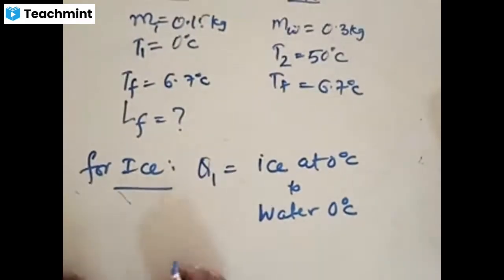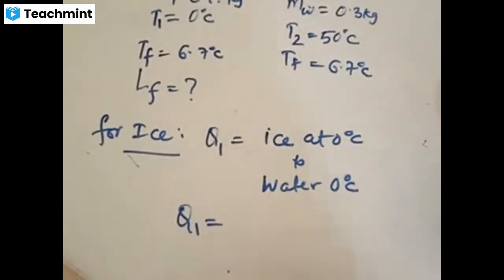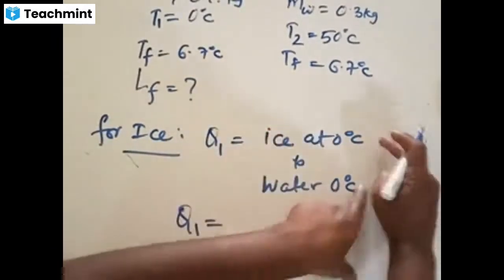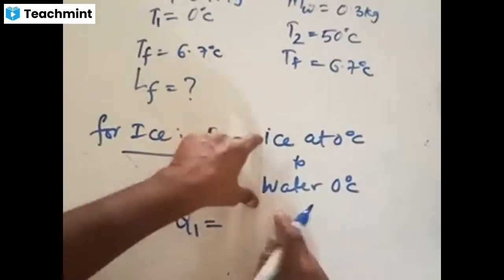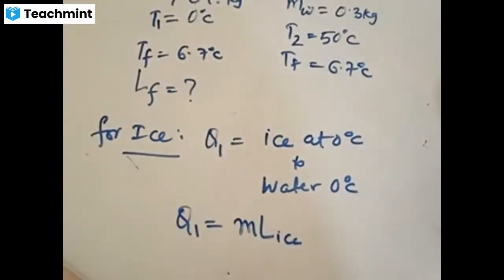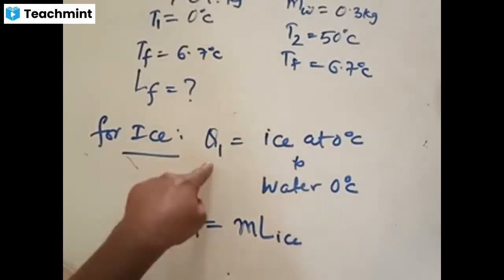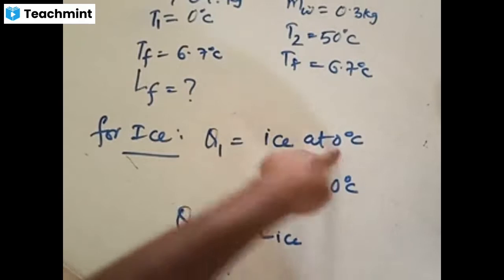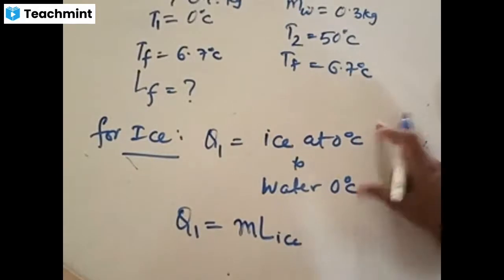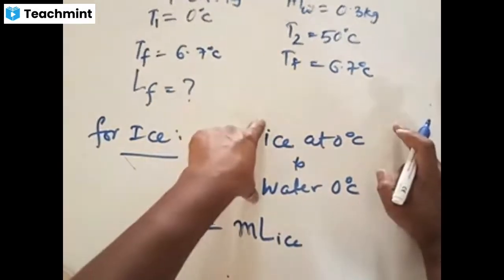Now this Q1, what's the formula for Q1? Most of you are saying ms delta T for Q1. I am saying that Q1 is ice at 0 to water at 0. Change of temperature is not taking place. Temperature is remaining constant, only change of state is taking place.